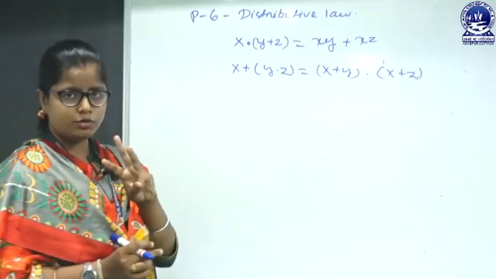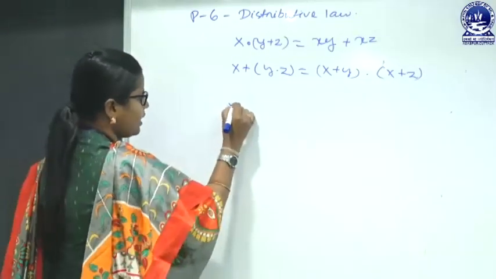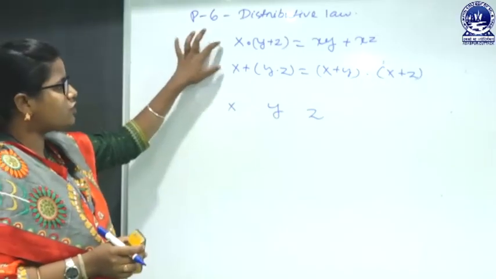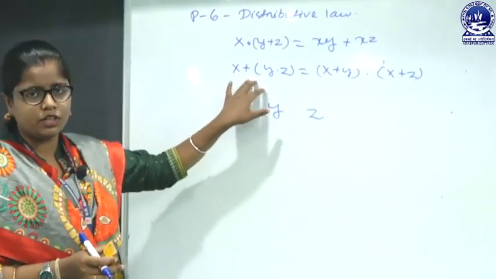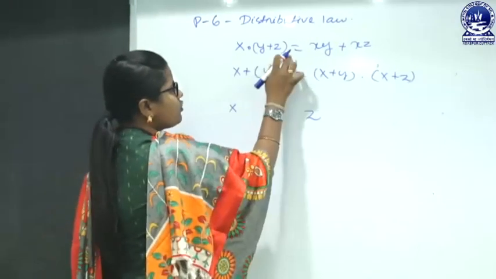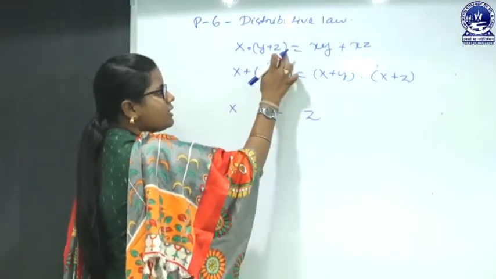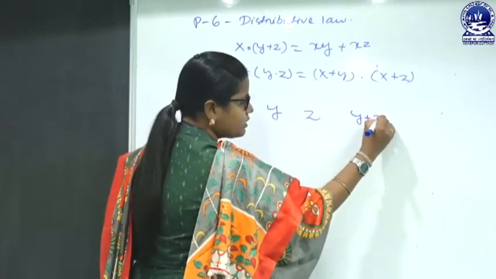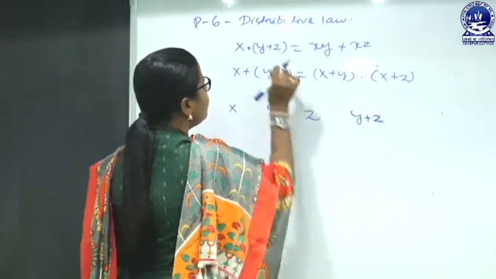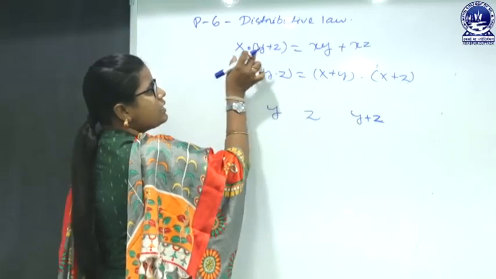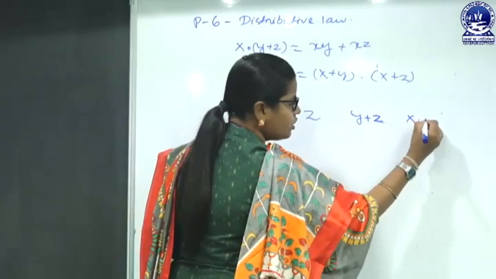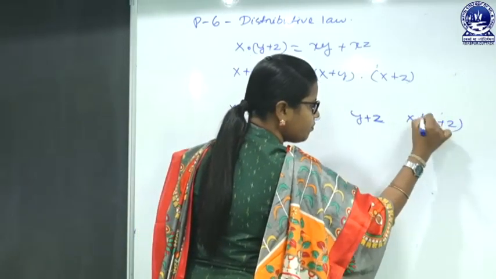Here we also have 3 inputs, x, y and z. I am just proving the first one; the second one you will prove in your own way. So the first one is x into (y plus z). First we have to evaluate y plus z, and then we have to multiply this with x. So x dot (y plus z).